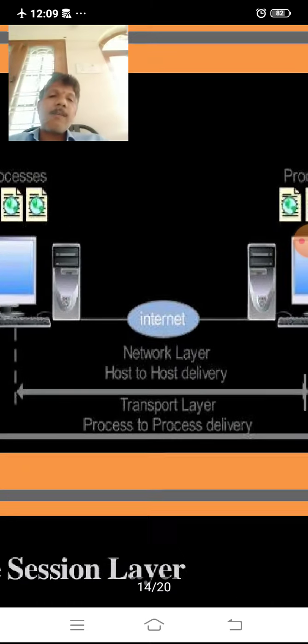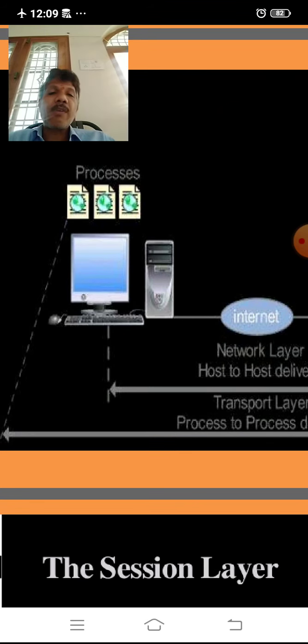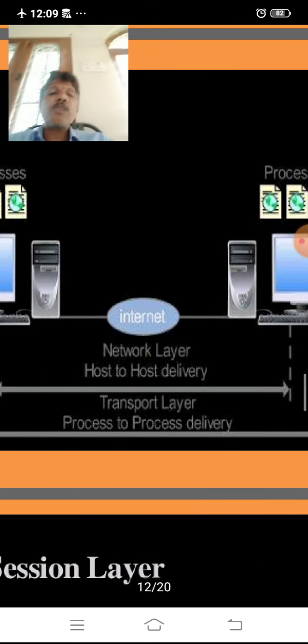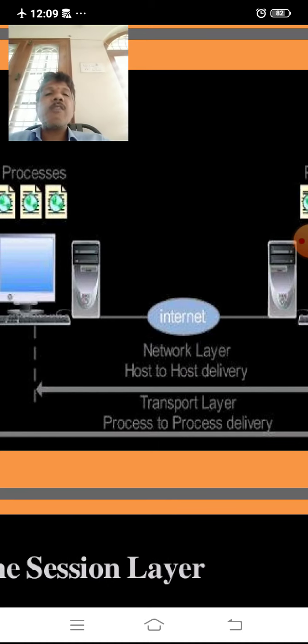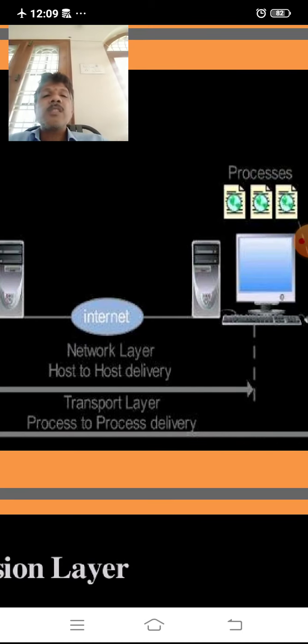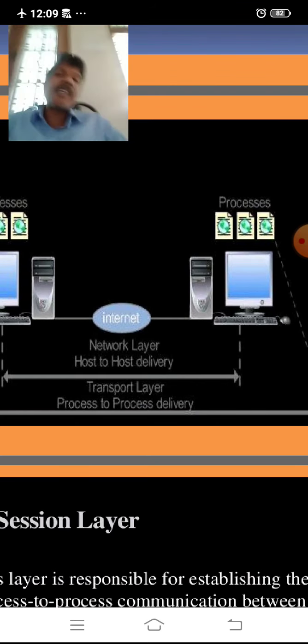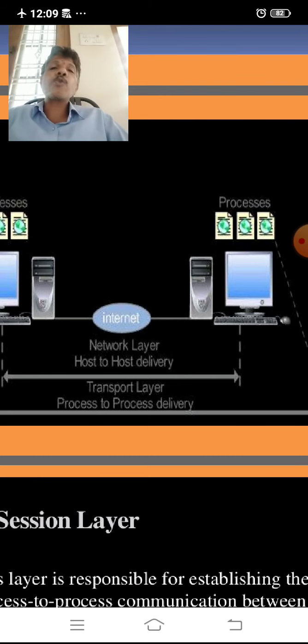These are the different processes from one host. Here are the different processes of the other host. Such processes must be delivered to the other host by using the network layer and the transport layer. We know that it is very simple. Host to host is the responsibility of the network layer, whereas process to process is the responsibility of the transport layer.